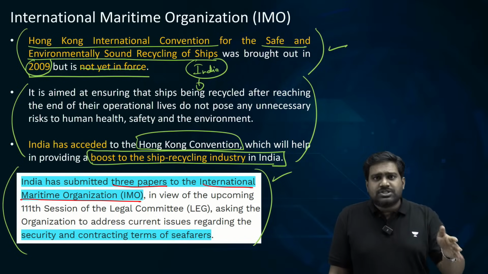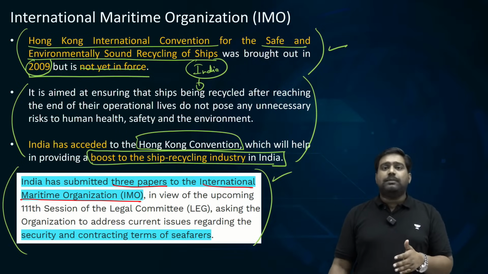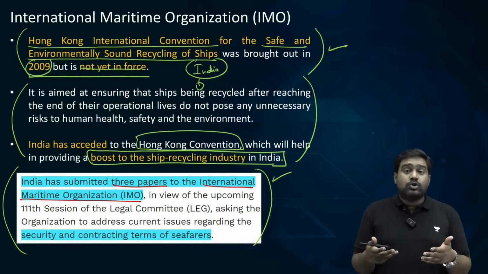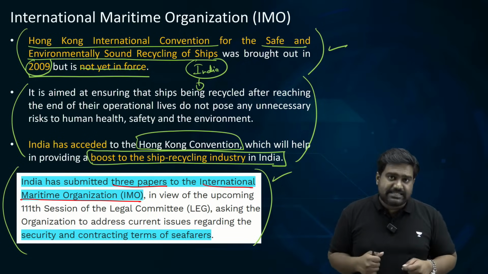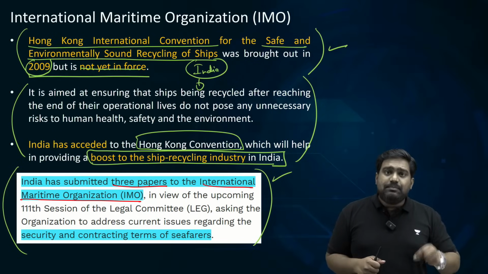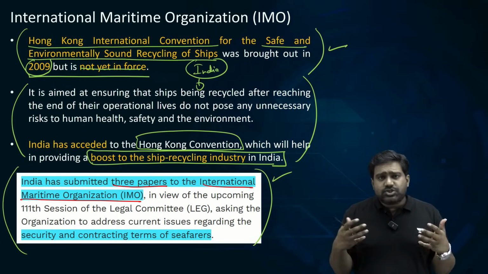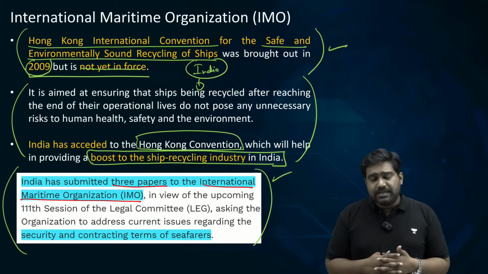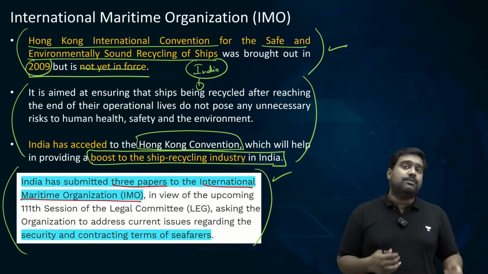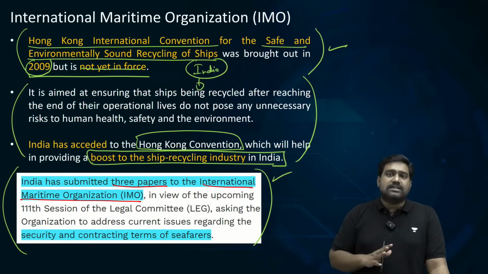So basically, wars, conflicts and non-state actors are a major threat to maritime shipping and to the crew members who are working out in the sea, the seafarers essentially. India is deeply worried about the well-being of our seafarers. India is one of the biggest contributors in the world with regard to the merchant navy, who are involved in manning these commercial ships. That's why any shipping accident around the world, it's Indians who will suffer.